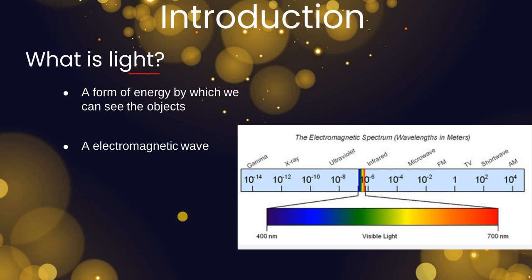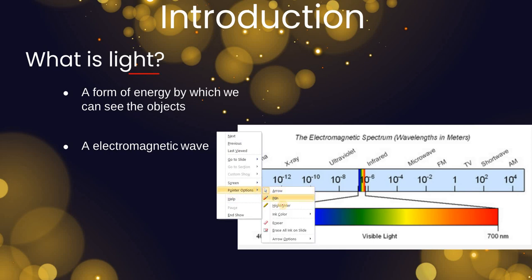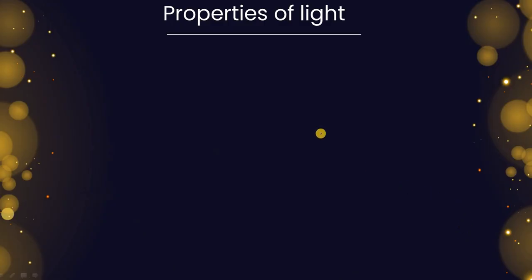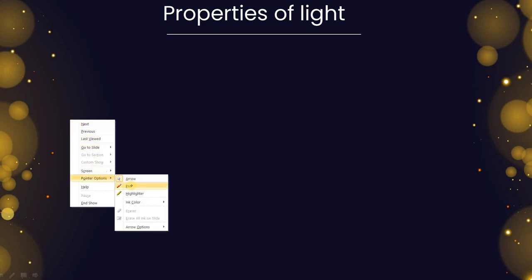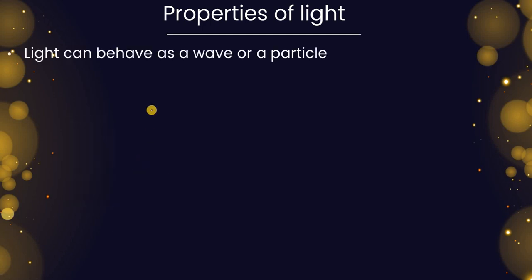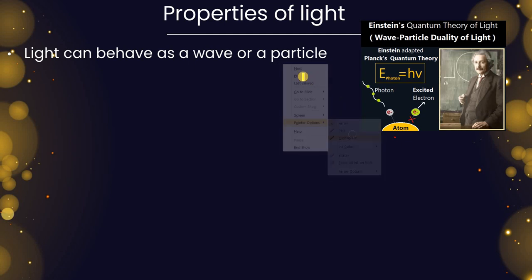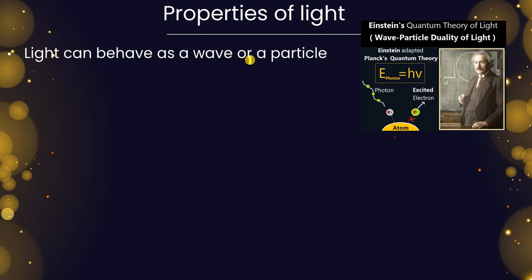Now, in this range, any waves are called visible light because this is how we can see objects, right? If you have this range, the light from blue to red, in this range we can see objects. Now we are going to talk about the properties of light. Very important. Light can behave as a wave as well as a particle, which you know Albert Einstein has already proven, that light has photons. This is called the photon theory, given by Albert Einstein. So light can behave as a particle and it can behave like a wave.